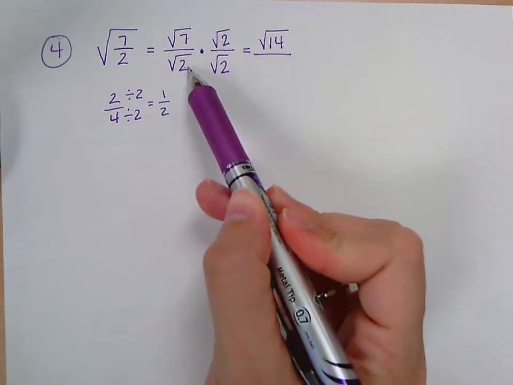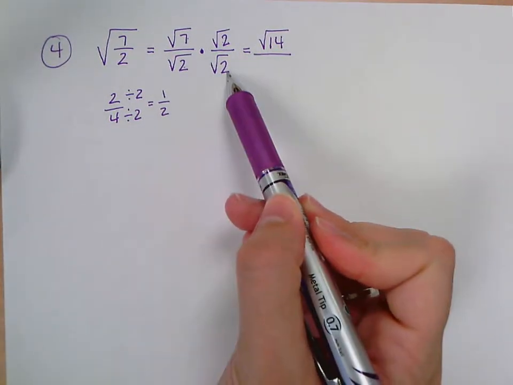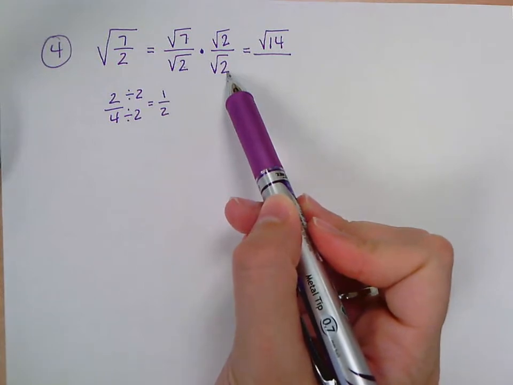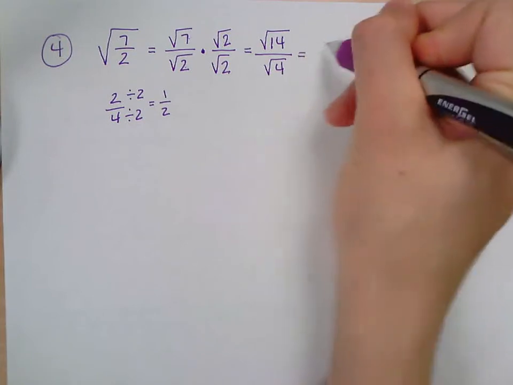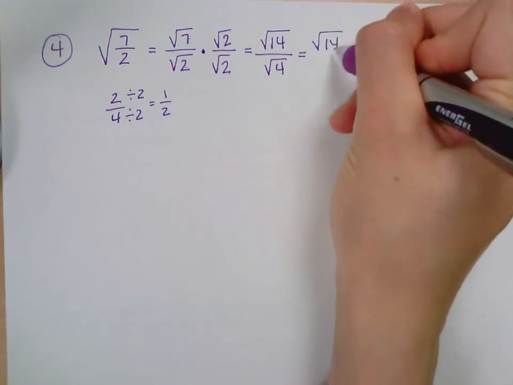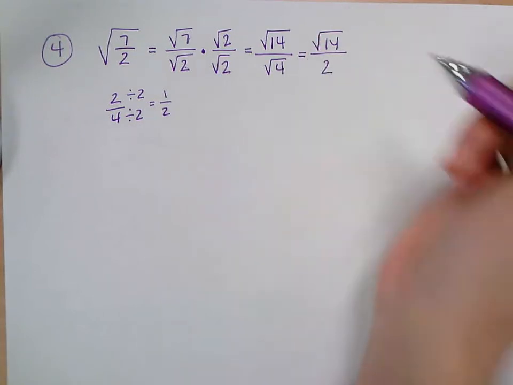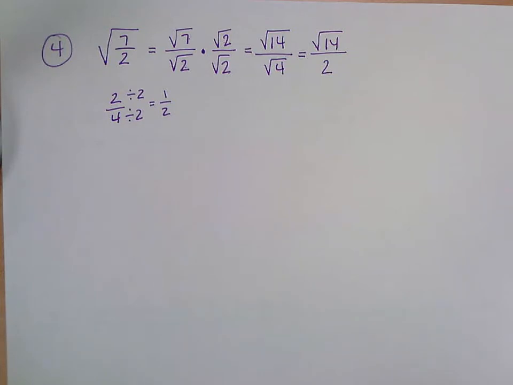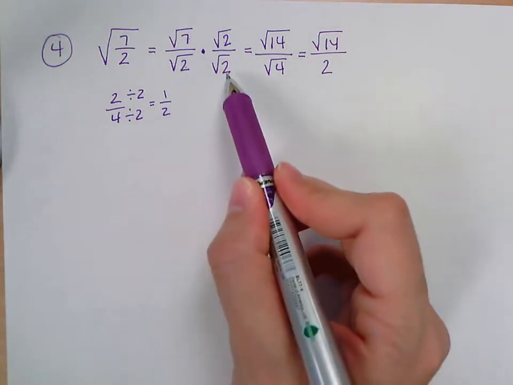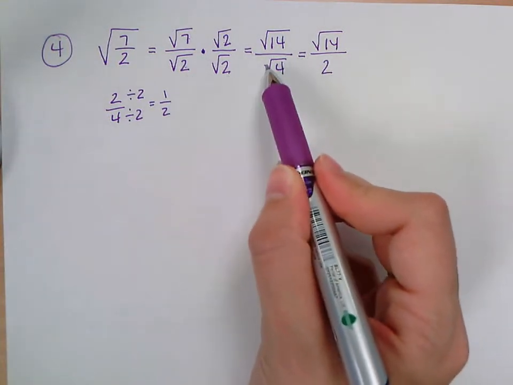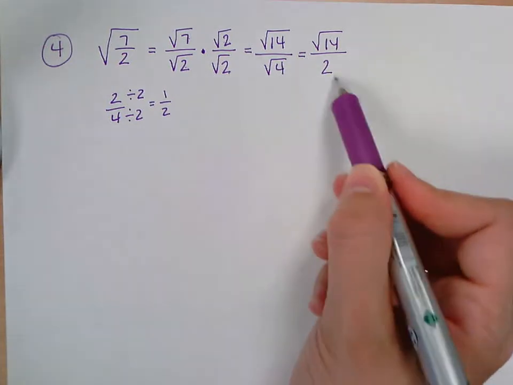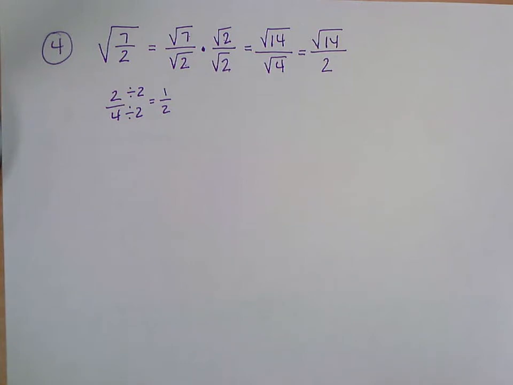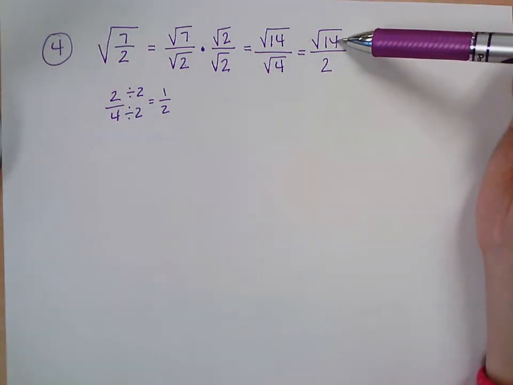On the bottom, square root of 2 times square root of 2, that would be square root of 4, which is what? 2. So I have square root of 14 over, and my denominator is now just the number 2. So when you multiply a square root by itself, you're making inside of the square root a perfect square so that you can actually take the square root and you no longer have a square root on the bottom. We still have a square root on the top, and that's fine.